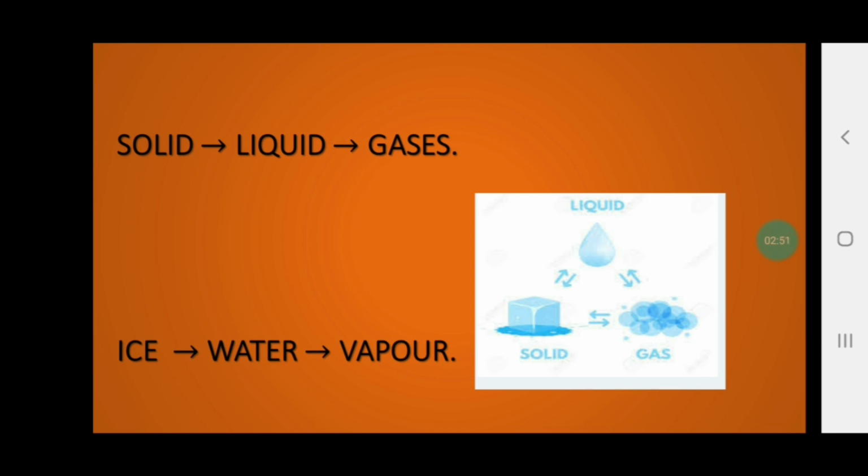Okay, now if we still provide heat to the liquid, it will get converted into gaseous form. From this, what do we conclude? We conclude that solid has the minimum amount of energy, liquid has more energy as compared to solid, and gas has the maximum amount of energy as compared to solid and liquid. Okay, we are giving energy to the solid to get converted into liquid, and the liquid getting converted into gaseous form, so it is becoming hotter and hottest, right?